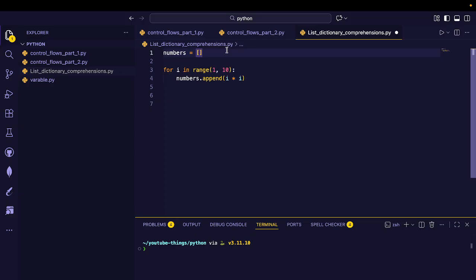Second, it will take 1 to 9, generating numbers 1 to 9, and i takes one value at a time, and the last line will calculate the square of i and append it to the list. This is a correct way to write the code, but it is verbose, with too many steps for a simple task.